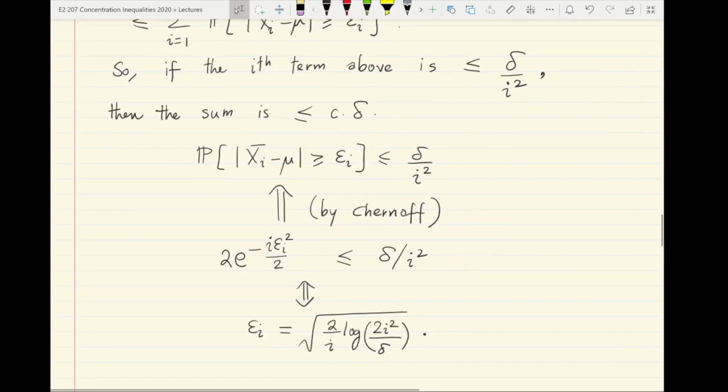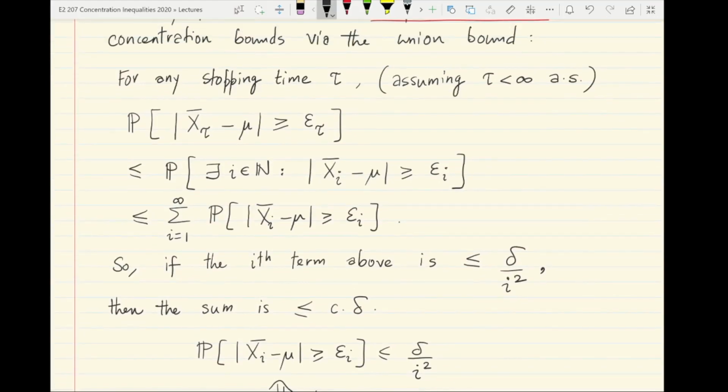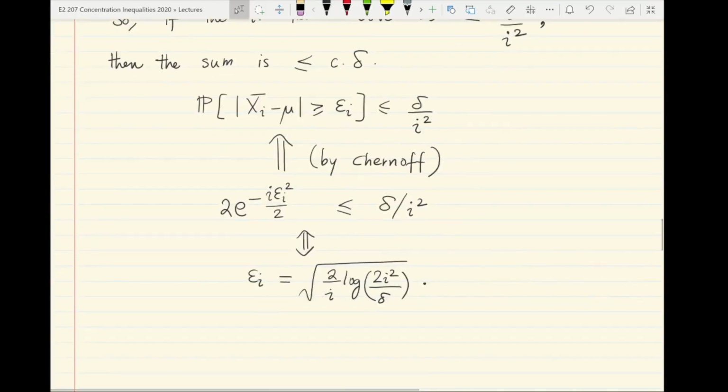So what we have shown by this union bounding argument along with Chernoff is that, no matter what the value of the random stopping time tau, you are assured that the interval I tau, which you can set as x bar tau plus or minus, the lower endpoint being the minus and the upper endpoint being the plus, square root of 2 over tau log 2 tau square by delta.